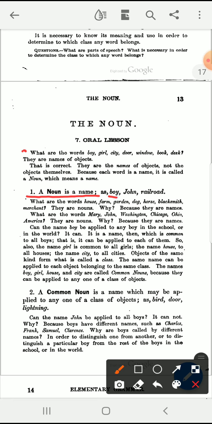Boy is the name of an object. John is a name used to speak of an object. And railroad is another name used to speak about an object. These are names of objects. These are nouns. The word noun simply means a name.